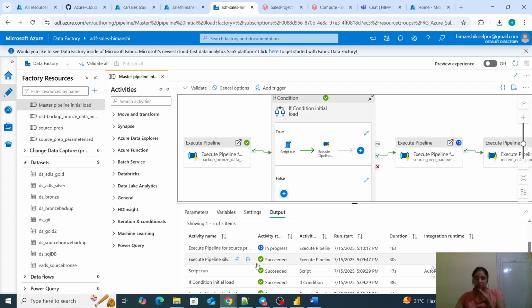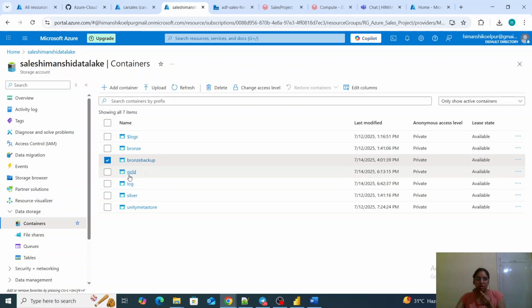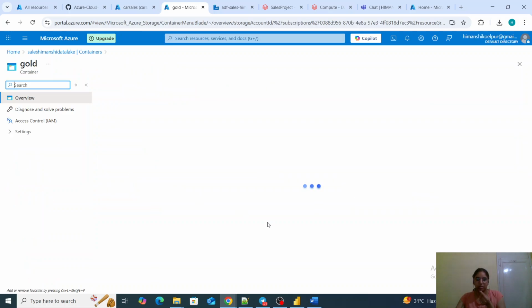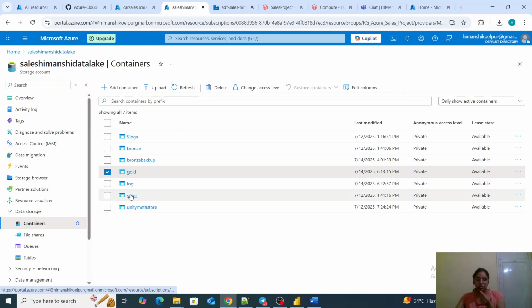So now the execute silver layer and gold layer. This is the pipeline which will clean up our silver and gold layer. So I'm going to gold. It is cleaned up. Then I'm going to silver.